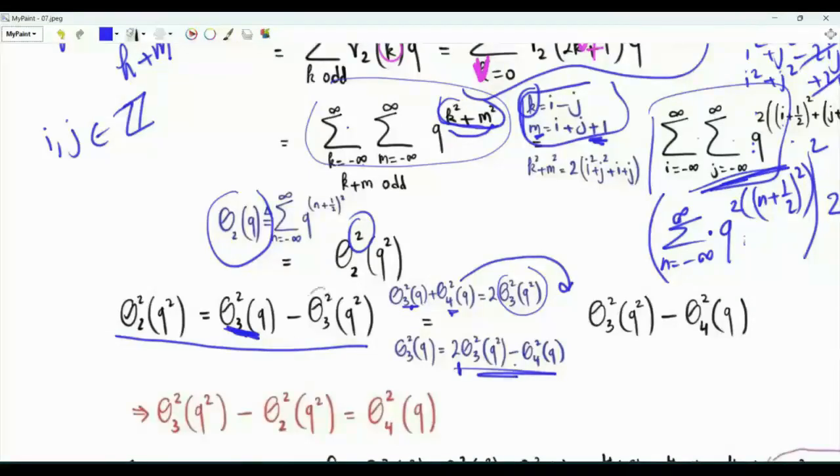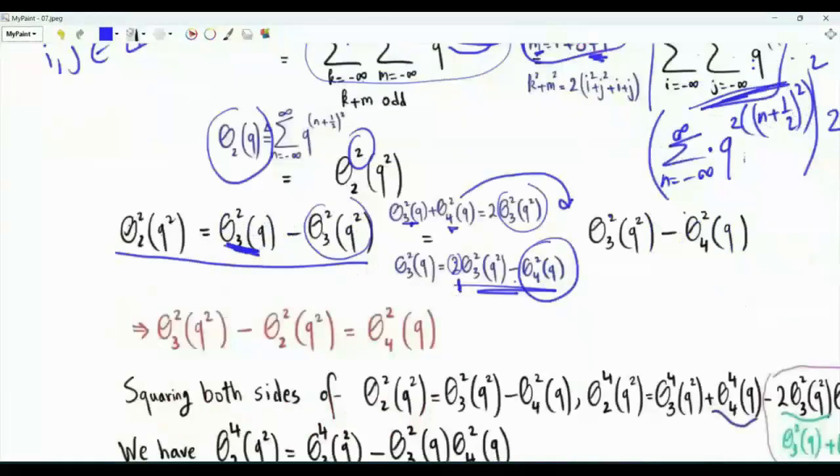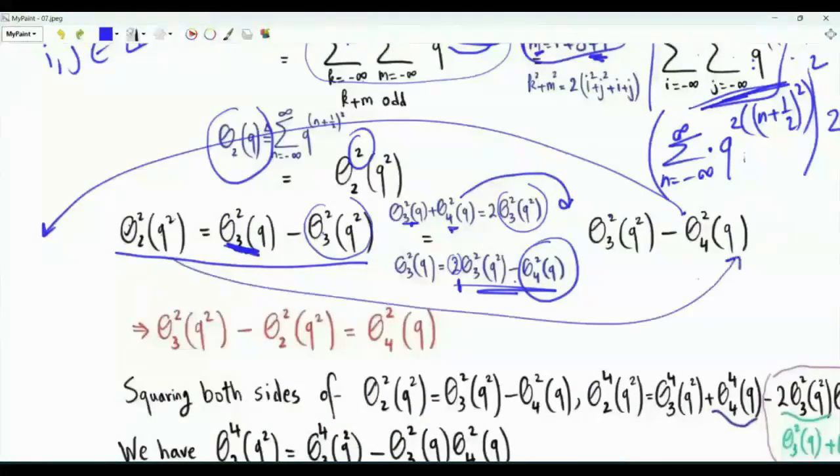If this is replaced with this, and then we subtract this, this minus theta 3 of q squared squared will reduce this 2 to 1. Now we have theta 2 of q squared squared is theta 3 of q squared squared minus theta 4 of q squared. We can move this to this side, and we can move this to this side. Theta 4 of q squared is this difference, theta 3 of q squared squared minus theta 2 of q squared squared.